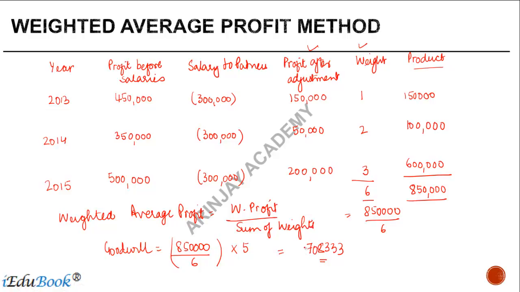So if I have to recap, you first arrive at the profits for the respective years, you assign a weight to them, find out their product, and the sum of the products is divided by the sum of the weights to arrive at the weighted average profit. Then you multiply it by the number of years purchase to get the value of the goodwill.